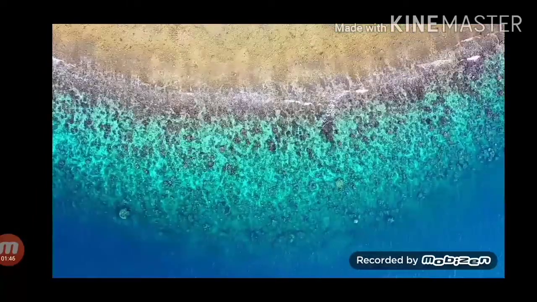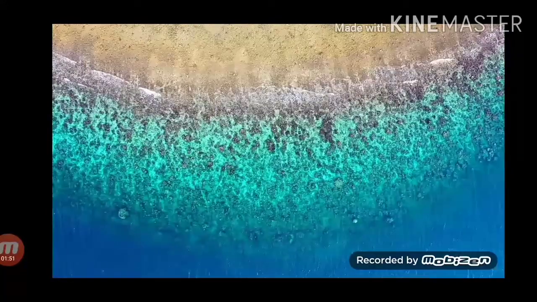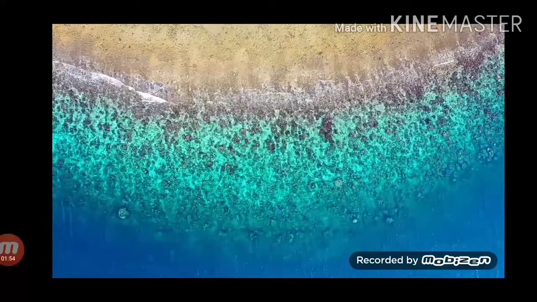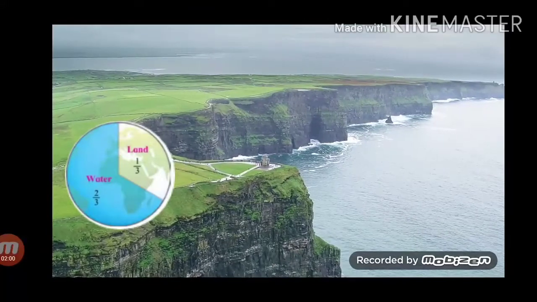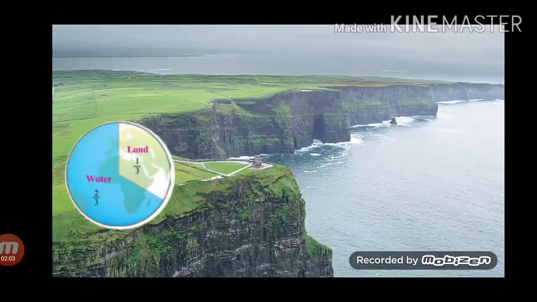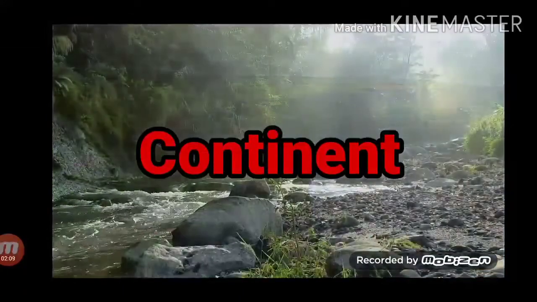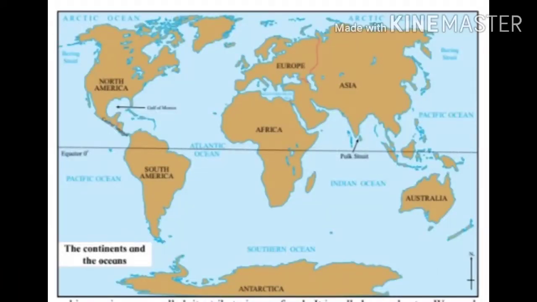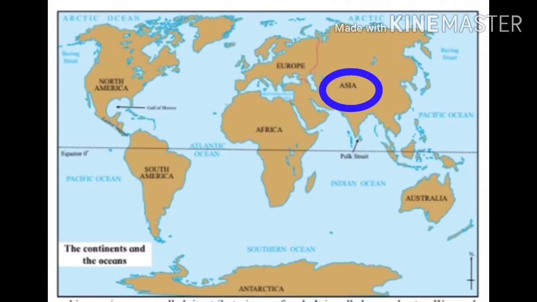Much of the Earth's surface is occupied by water. The lithosphere extends under this water too. About a third of the surface of the earth consists of land. A vast continuous stretch of land is called a continent. The land on the earth is divided into 7 continents. They are Asia, Europe, Africa, North America, South America, Antarctica, and Australia. Asia is the largest continent and Australia the smallest.